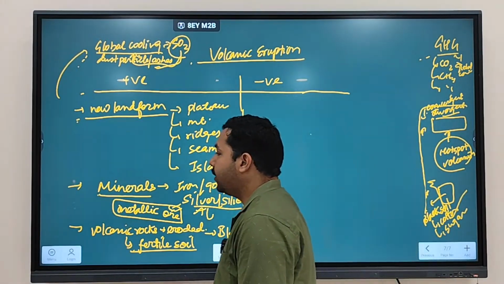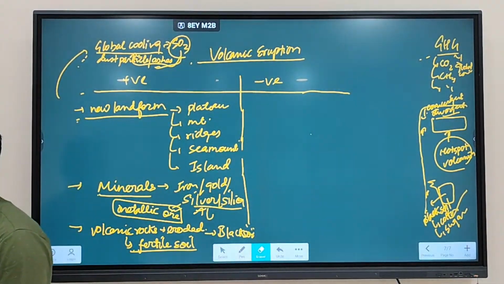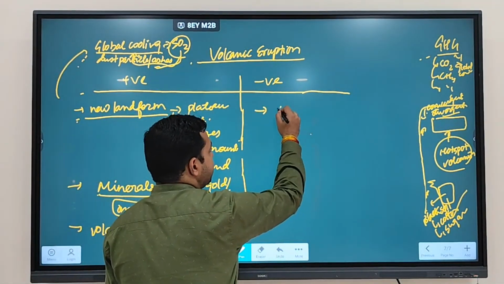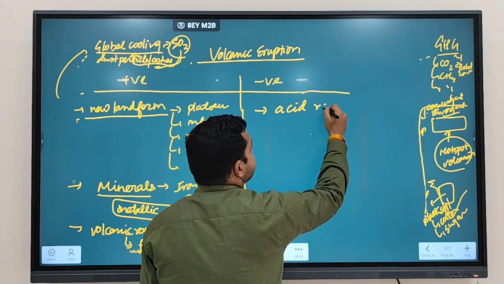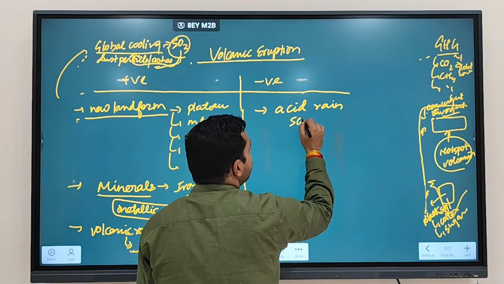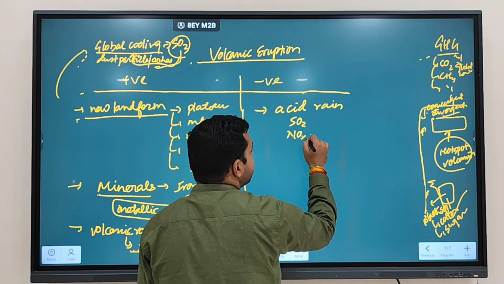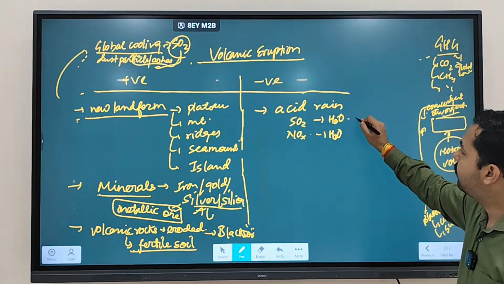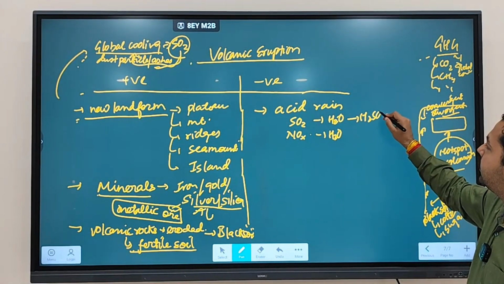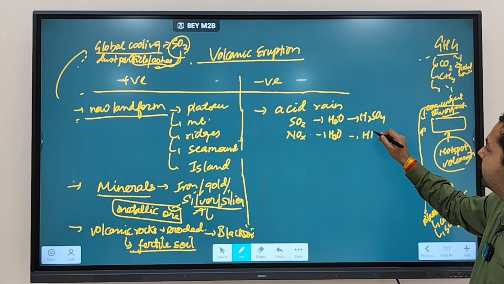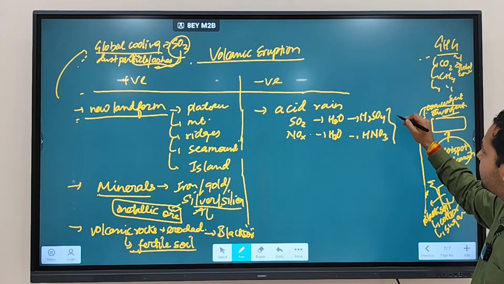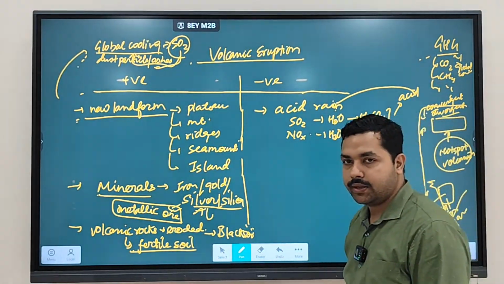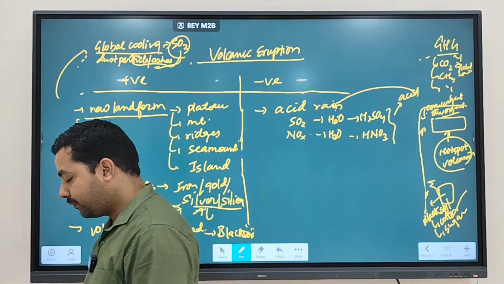Clear? Now, what are the disadvantages of volcanic eruption? Last class we discussed one disadvantage, acid rain. Yes. So as we discussed, it releases gases like SO2 and NO2, nitric oxide, which when they react with water form sulfuric acid and nitric acid, which causes acid rain. Fine.